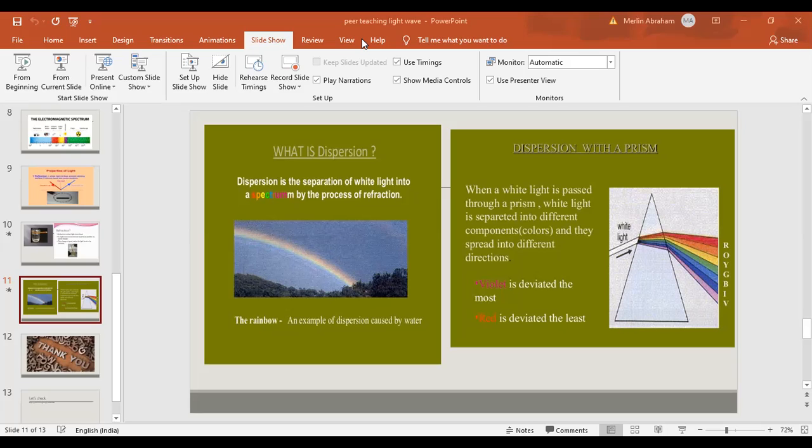The next question is, the splitting of white light into 7 constituent colors is called A, dispersion, B, reflection, C, refraction or deviation. Which is the correct one, Reshma? I think dispersion is the right answer. Yes, exactly. Dispersion is the correct answer.